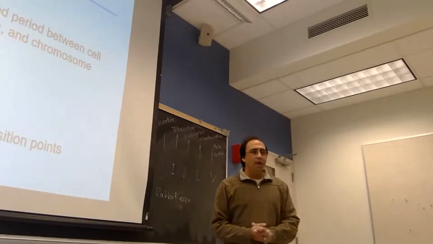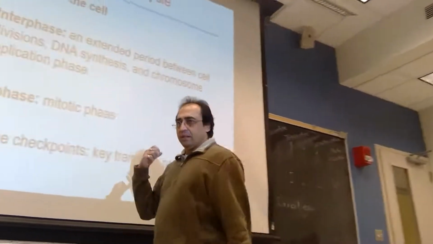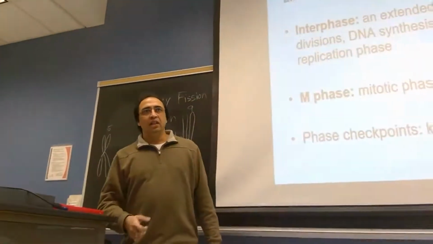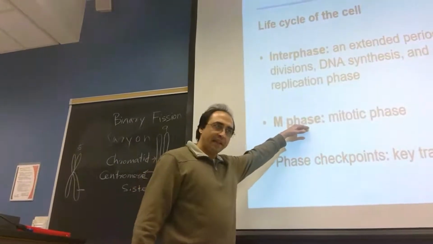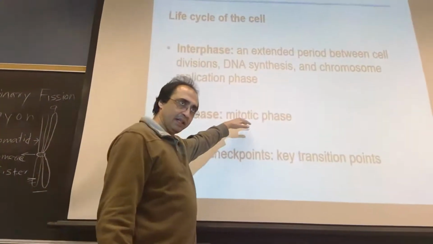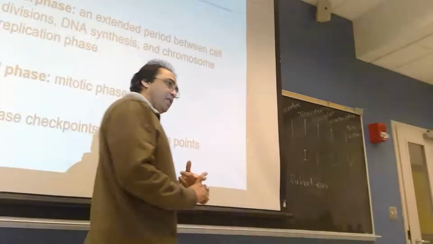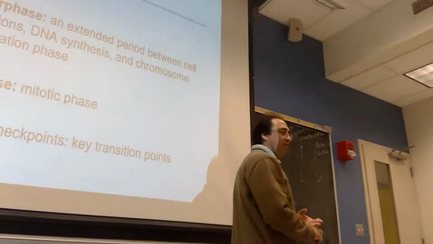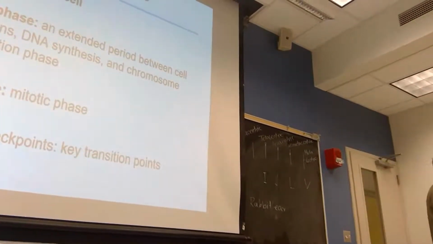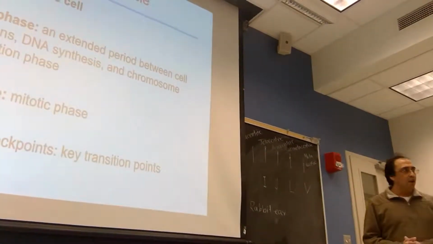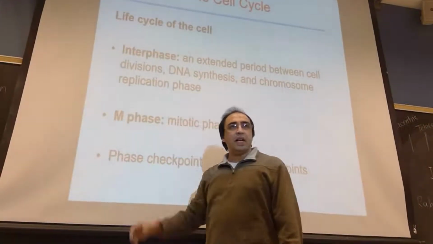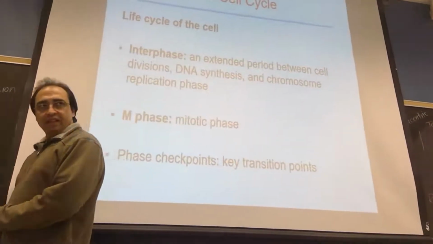So from interphase, when cells go for the divisional phase, in case of somatic cells, that is called the mitotic phase or mitotic division. In case of germ cells, when they go to this divisional phase, that is called the meiotic phase.